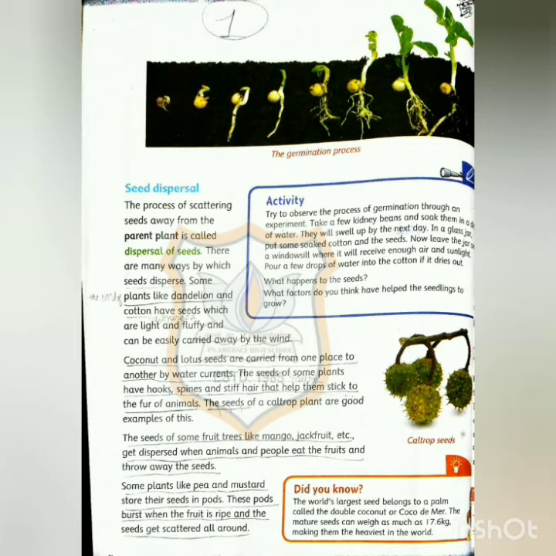Now leave the jar on a windowsill where it will receive enough air and sunlight. So you keep the jar near the window so that the seeds get enough air and sunlight. Pour a few drops of water into the cotton if it dries out.